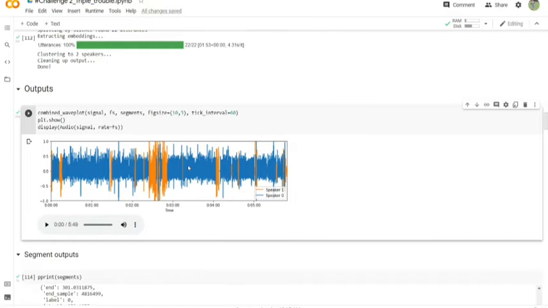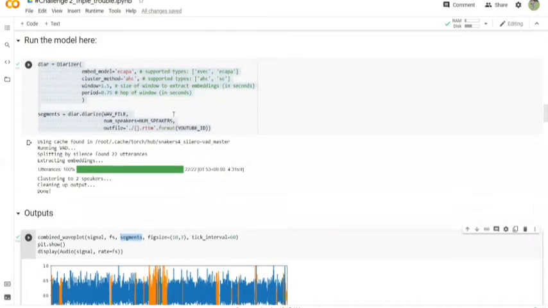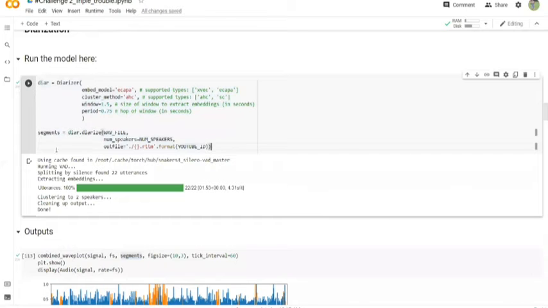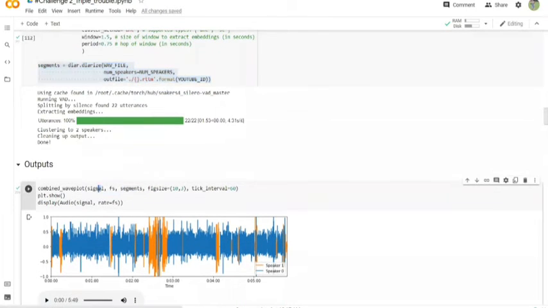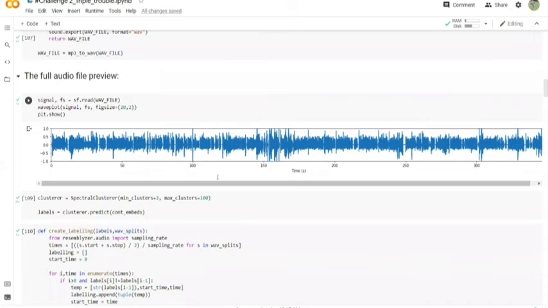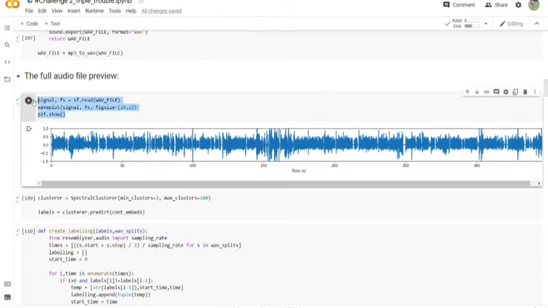So this graph represents that. We have used a combined wave plot, and this is the frame rate, and these are the segments which we have taken from this part while we diarize the particular audio. And here the signal is being taken from the above code. When we read the audio file, we are taking signal as the frequency rate and FS as the frame rate.